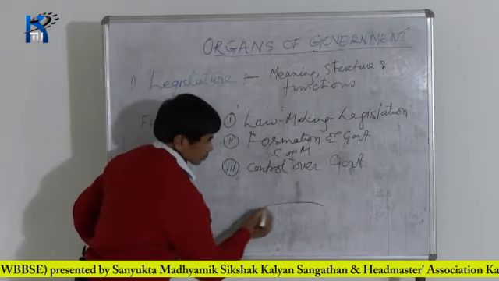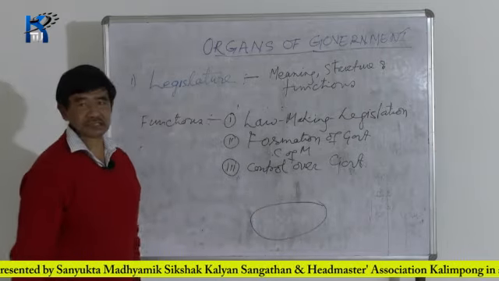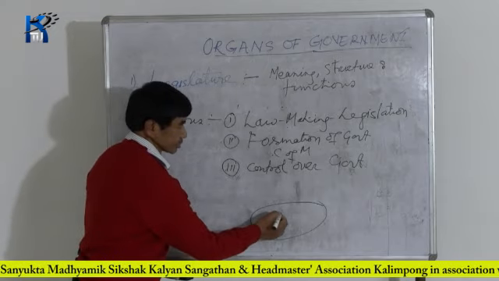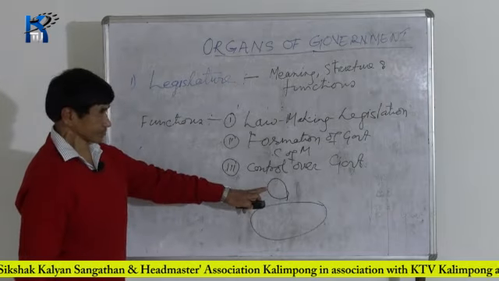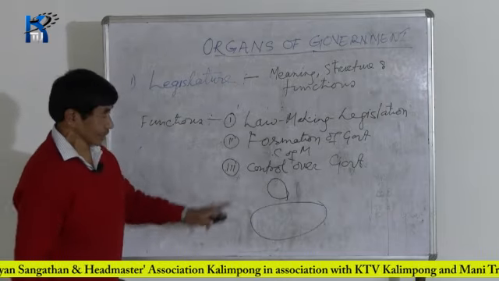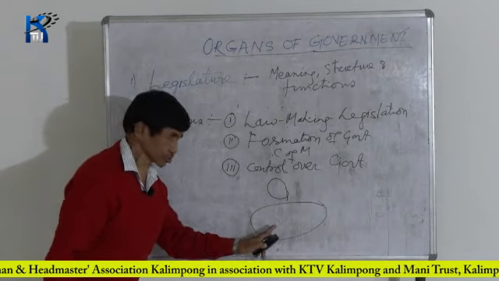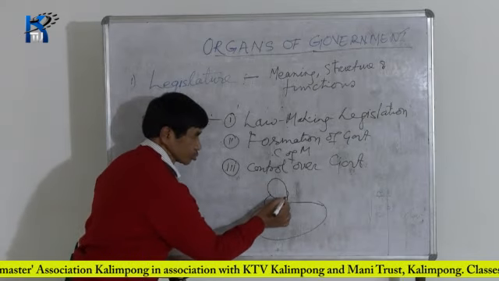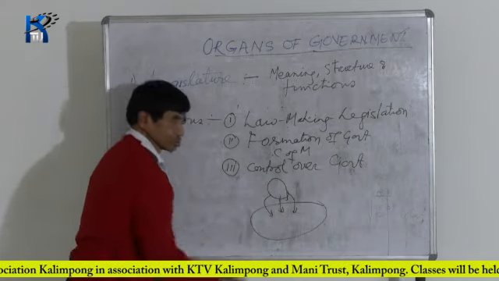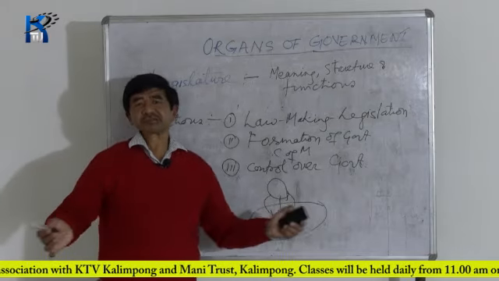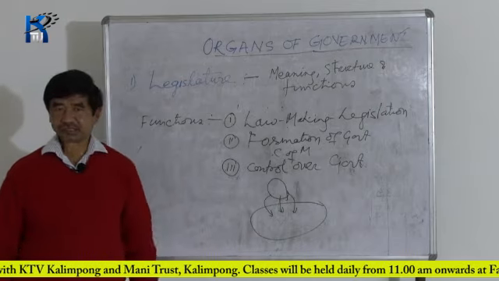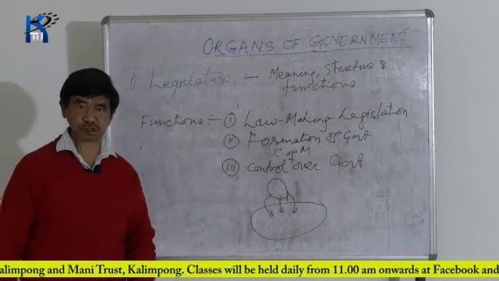I will just give one illustration here. Suppose this is parliament, and from amongst the members of parliament, certain members are taken and they form the council of ministers. And this is responsible to this. Whatever they do, at other times we find that ministers are very powerful persons, who can do anything. But in actual practice, it is not so.